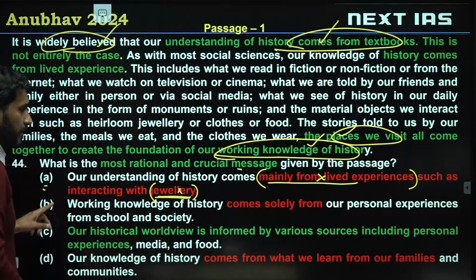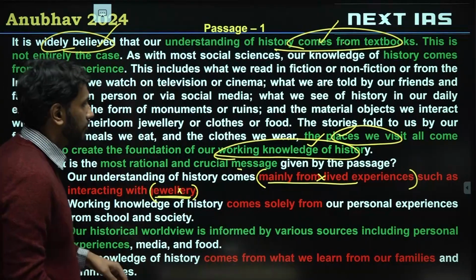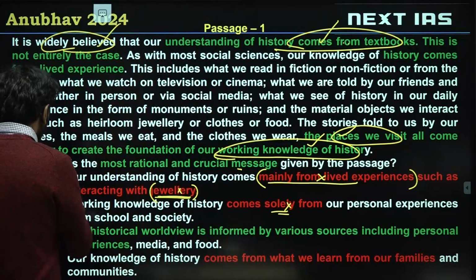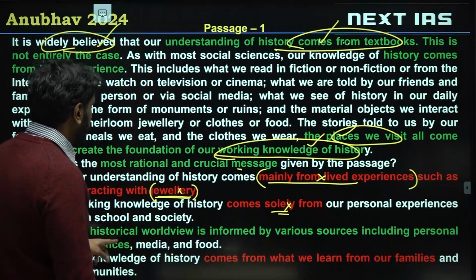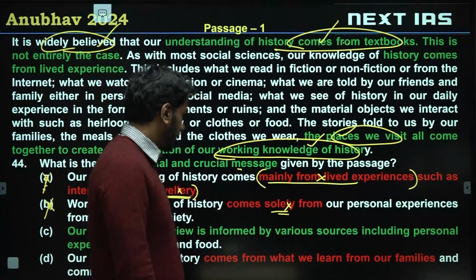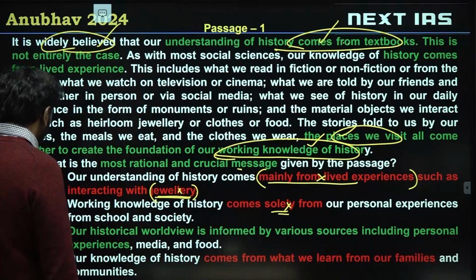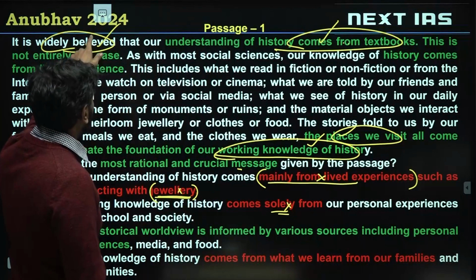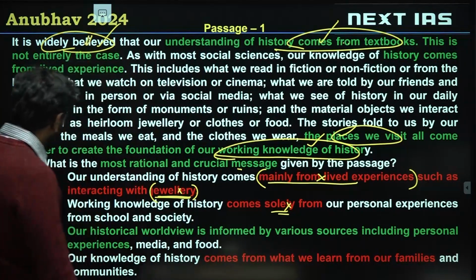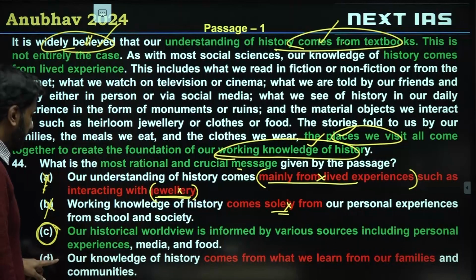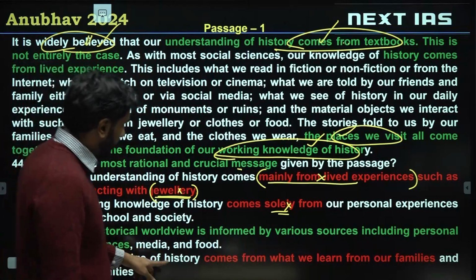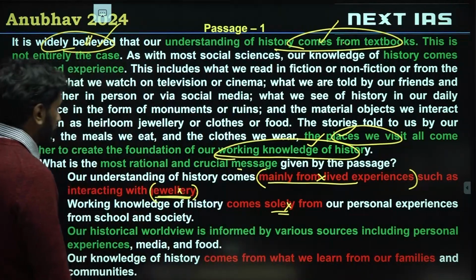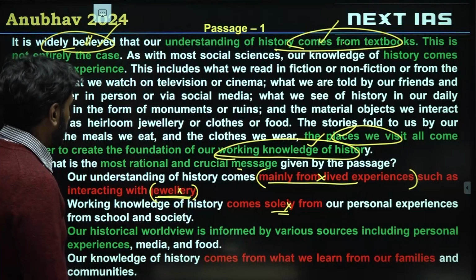Let's see if option A does that. Option B, working knowledge of history comes solely from our personal experiences, so invalid. C, our historical worldview is informed by various sources including personal experiences, media and food. So option C is saying it's informed by various sources, but even this is not trying to correct a widely believed thing. So option C also has some things lacking, but option D is entirely incorrect. Our knowledge of history comes from what we learn from our families and communities.